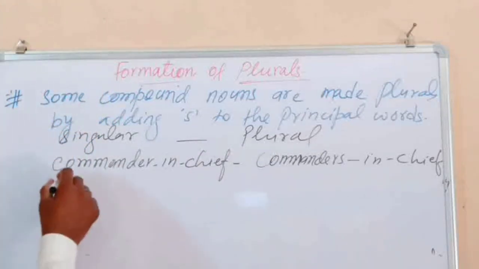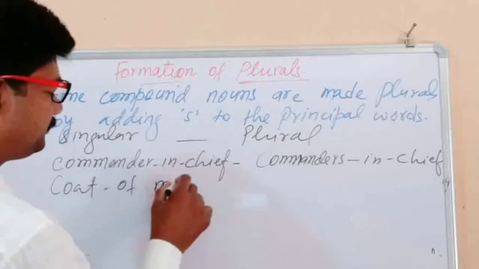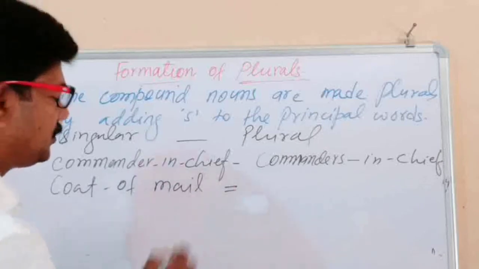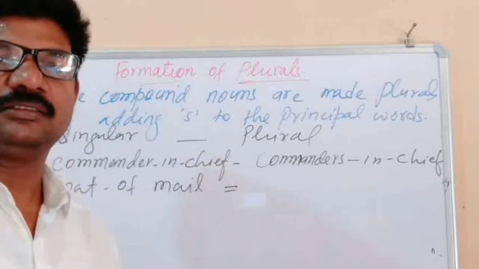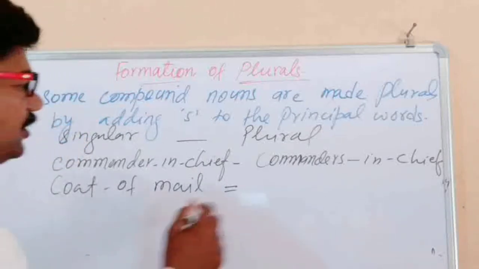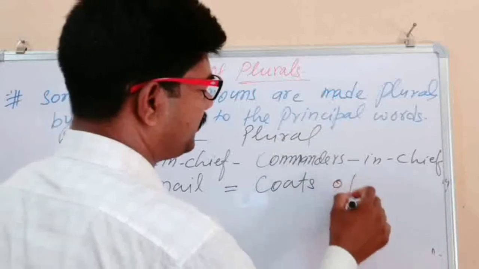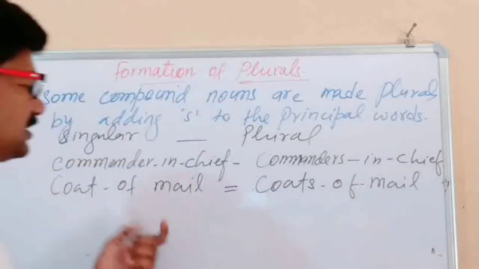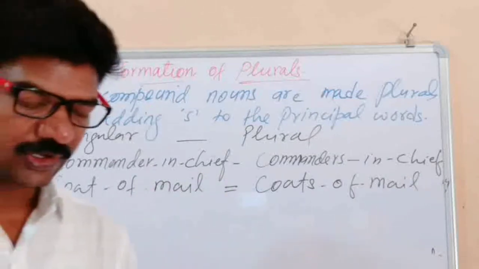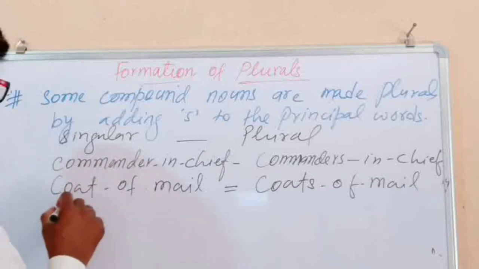Coat of mail. Coat of mail is a kind of shield, the shield of an army person. The plural of coat of mail will be coats of mail, a compound word with three words.